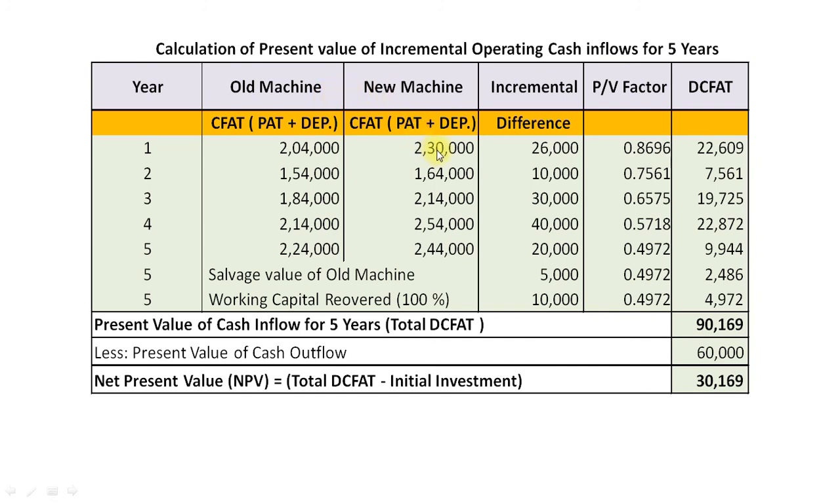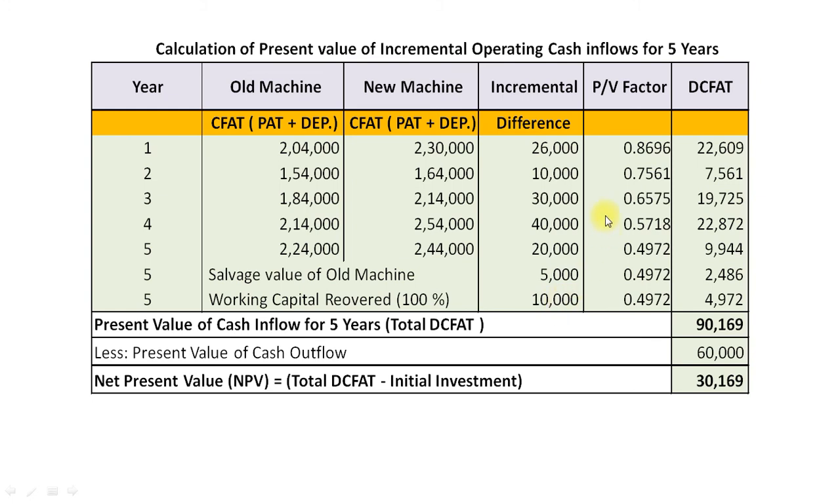So 2,30,000 minus 2,04,000 is equal to 26,000. Then 1,64,000 minus 1,54,000 is equal to 10,000. In third year 30,000. In fourth year 40,000. In fifth year it is 20,000. And now, my dear students, by the end of fifth year we will receive a salvage value of old machine, rupees 5,000, and by the end of fifth year working capital will be recovered, that is 100% amount, rupees 10,000.